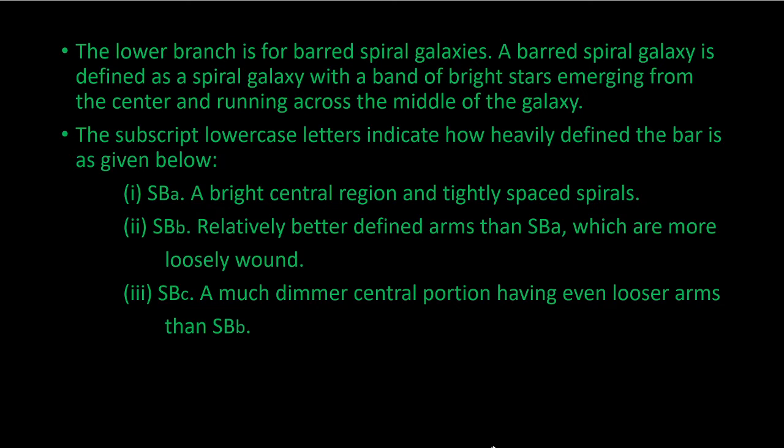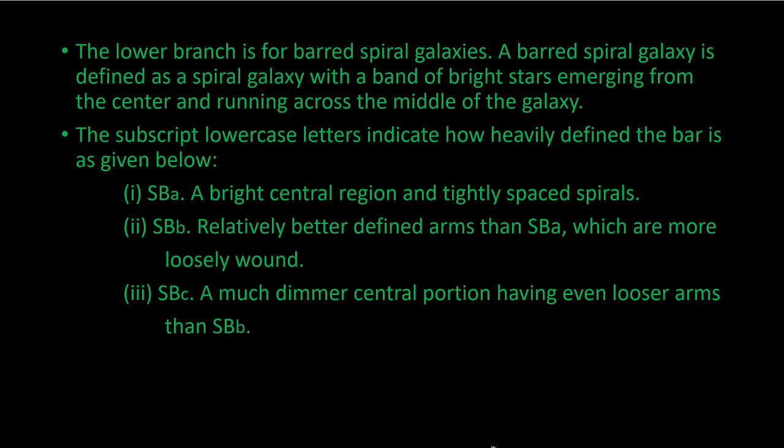For the barred spiral galaxies, there will be one more letter associated apart from SB and so on. For example, SBa has a bright central region and tightly spaced spirals. They are widened, but they are tightly spaced.